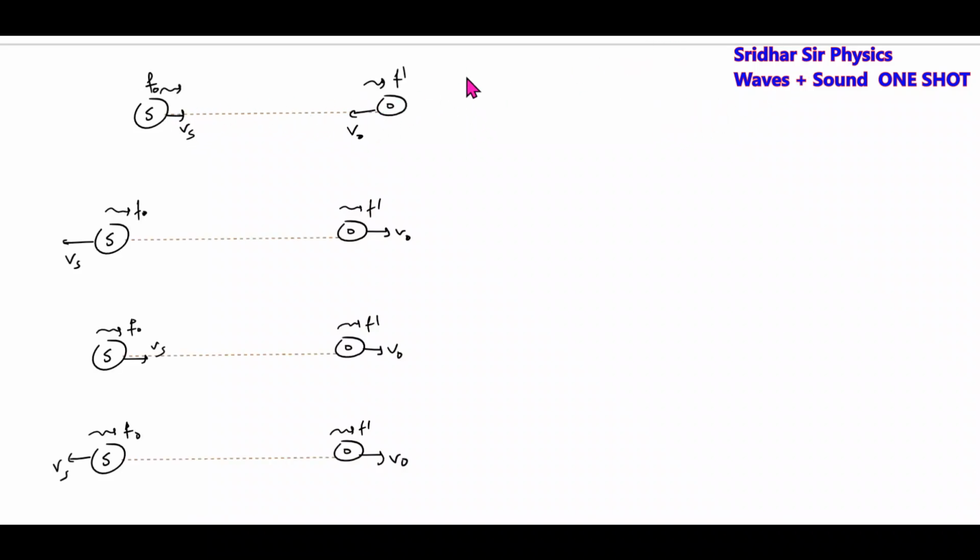When both source and observer are moving, and both are approaching each other, f dash equals (v plus v0) f0 by (v minus vs): the source is approaching, so v minus vs, and the observer approaching, so v plus v0.